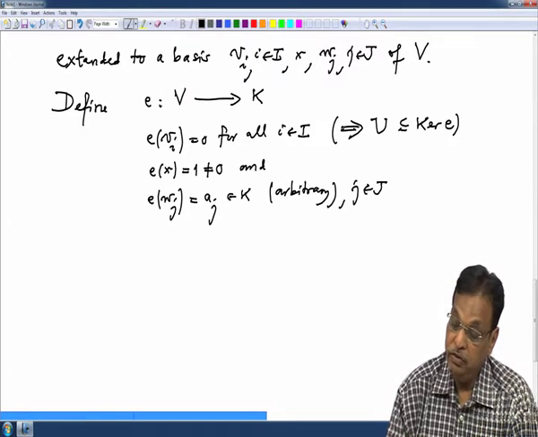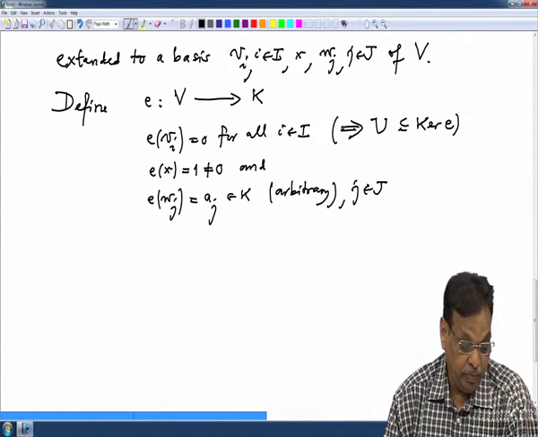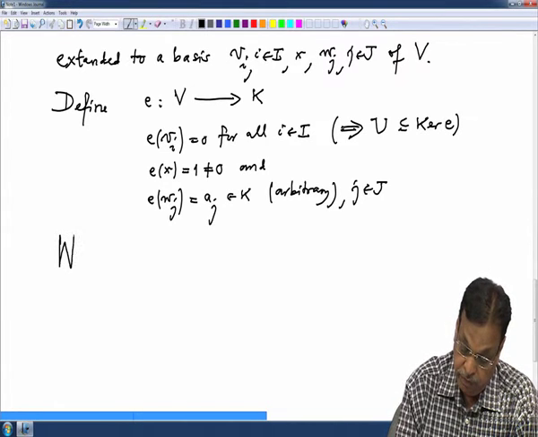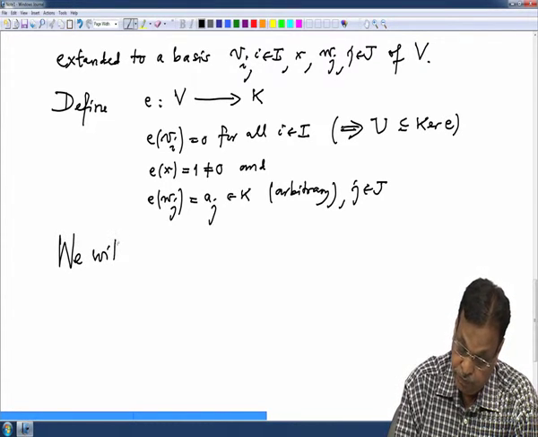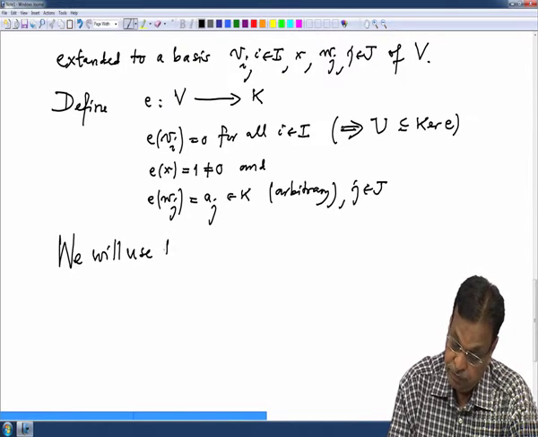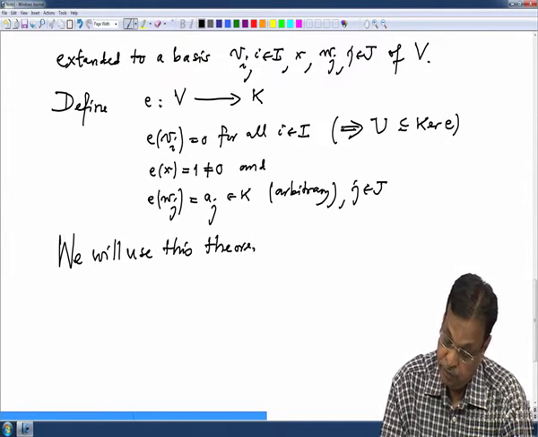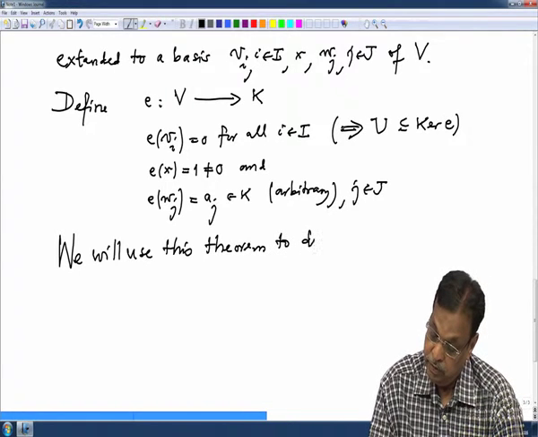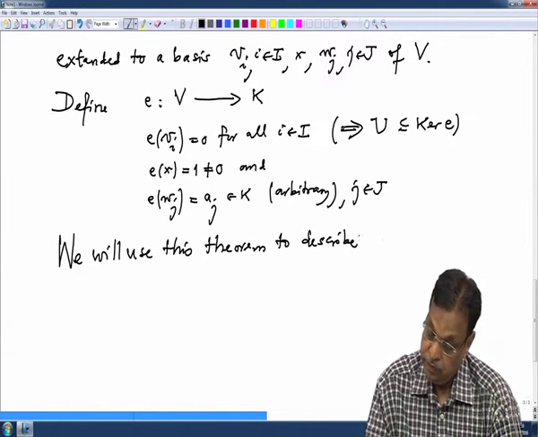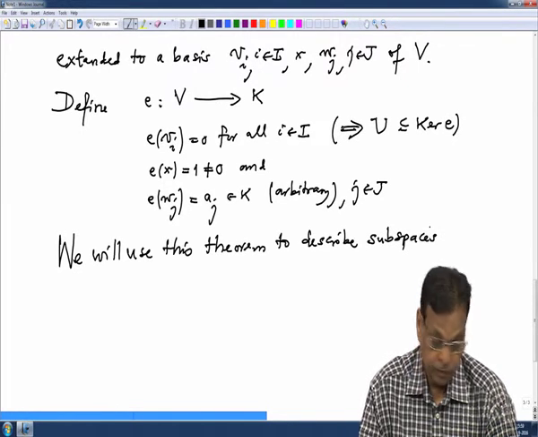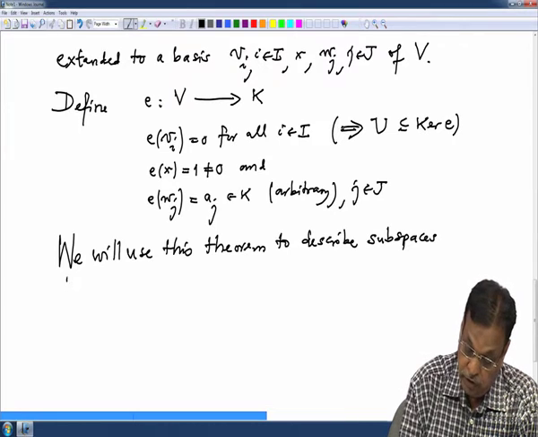So I will use this to describe the subspaces using linear forms. So we will use this theorem to describe subspaces by using linear forms.